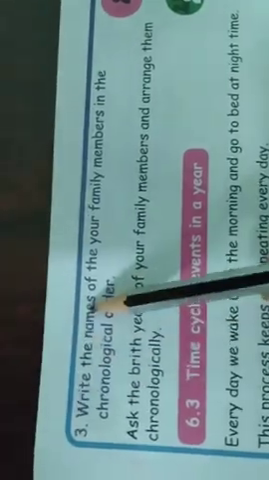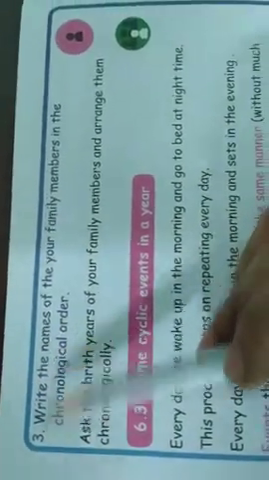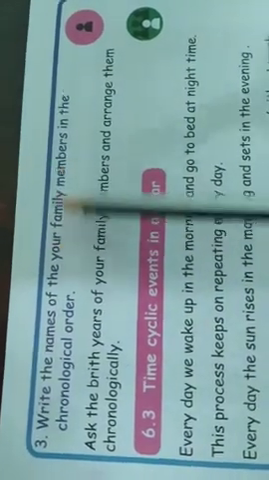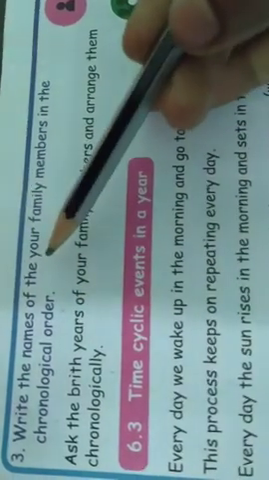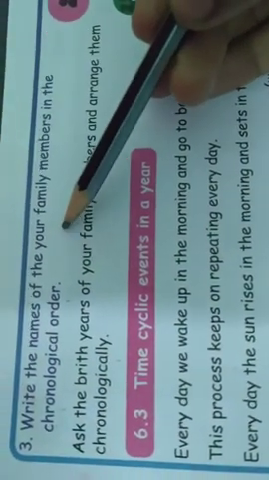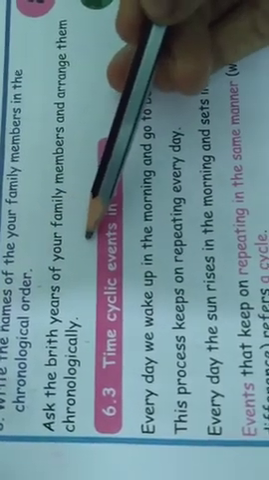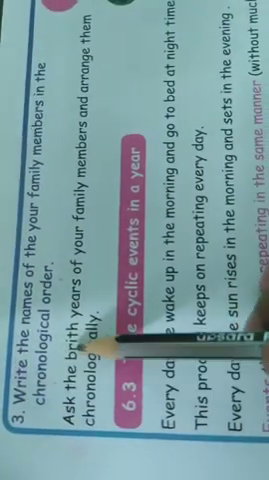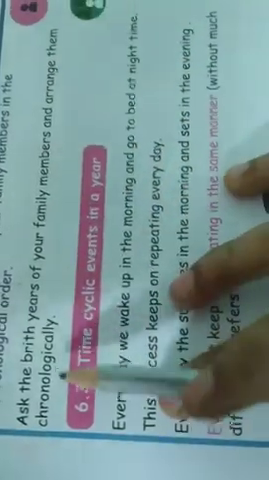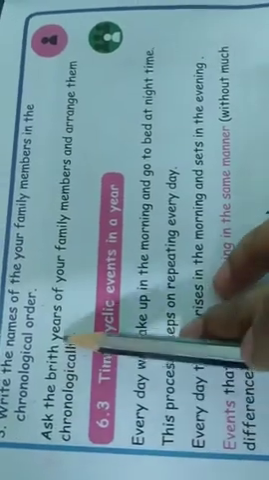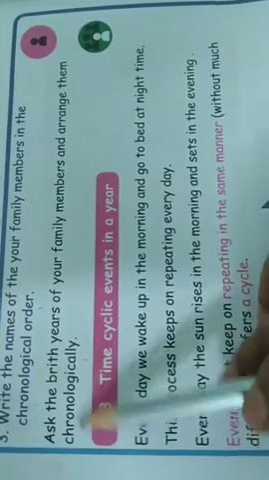Okay, next write the name of your family members. This is your activity. You want to write the names of your family members in chronological order. Chronological order means what? First grandfather's name, next grandmother's name, next your father's name, next mother's name, next yours, like that. According to your age, you want to write the names. Ask the birth year of your family members and then arrange them chronologically.